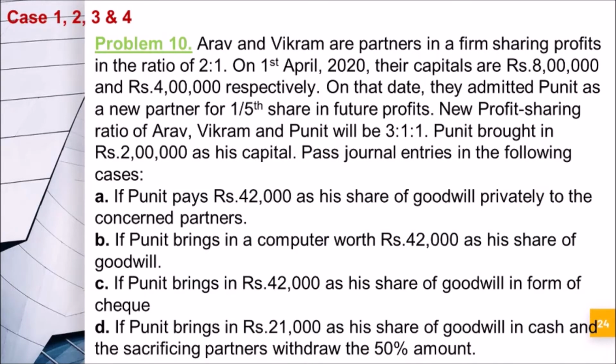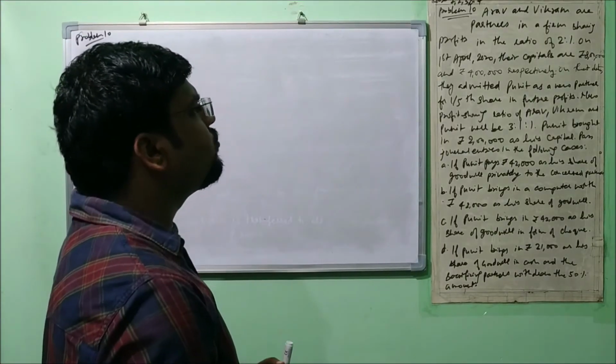Now let's move on towards the numerical question. The question you can see on your screen is related to cases number 1, 2, 3 and 4. First I'll explain it, and then I will tell you how to pass the entry. So let's start. I have written the question here, let's read it out.